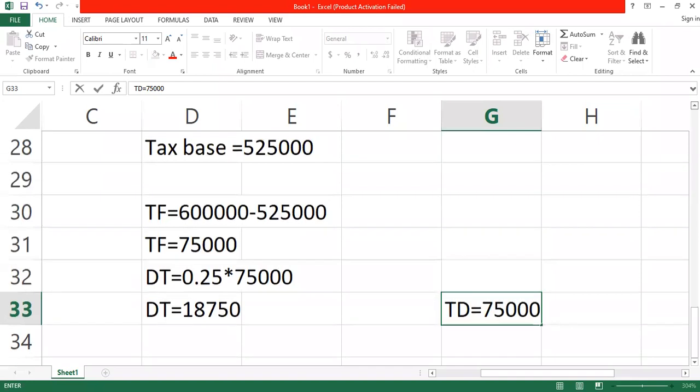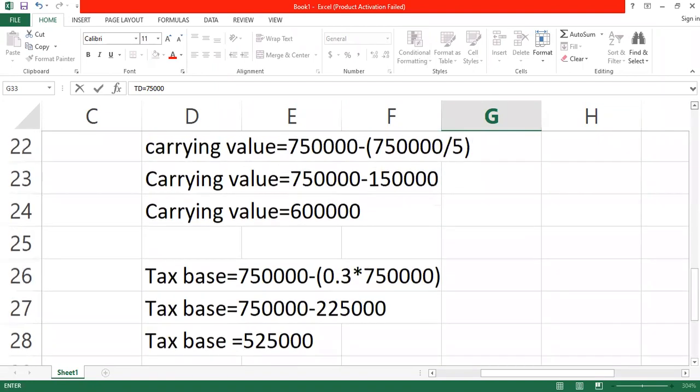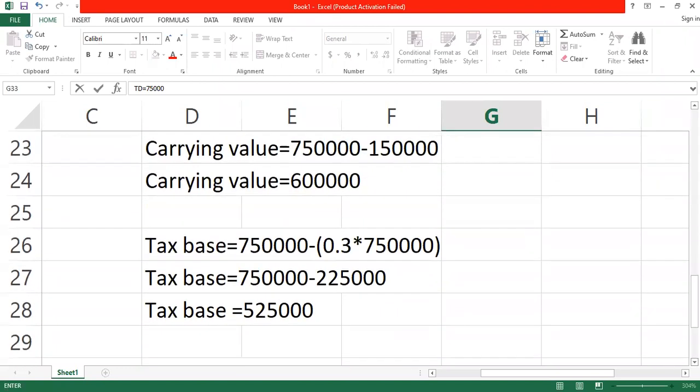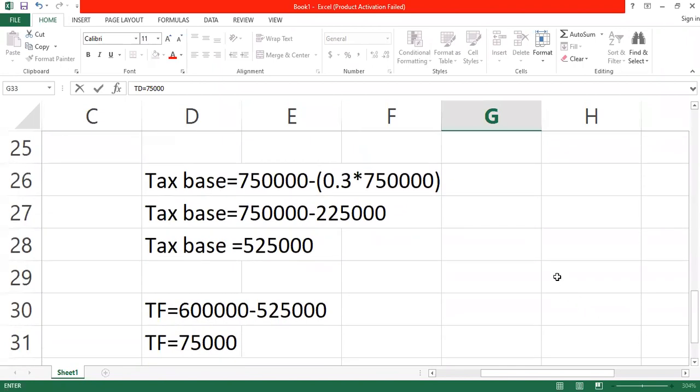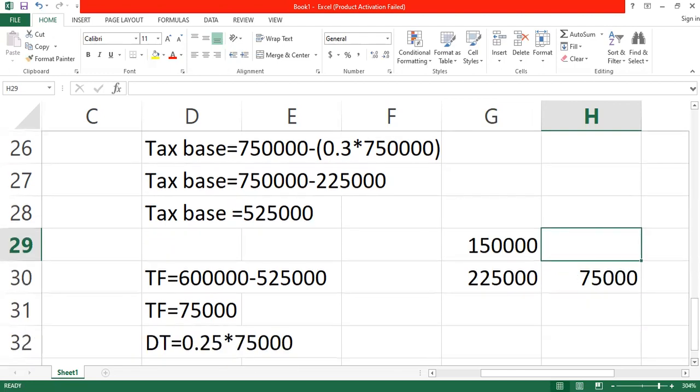Another way of finding the temporary difference: what is the accounting depreciation? It's 150,000, isn't it? What is the capital allowance? 225,000. The difference is what? 75,000. So you can also find the temporary difference by that. But what we normally use is the liability method, which is the carrying value less the tax base.